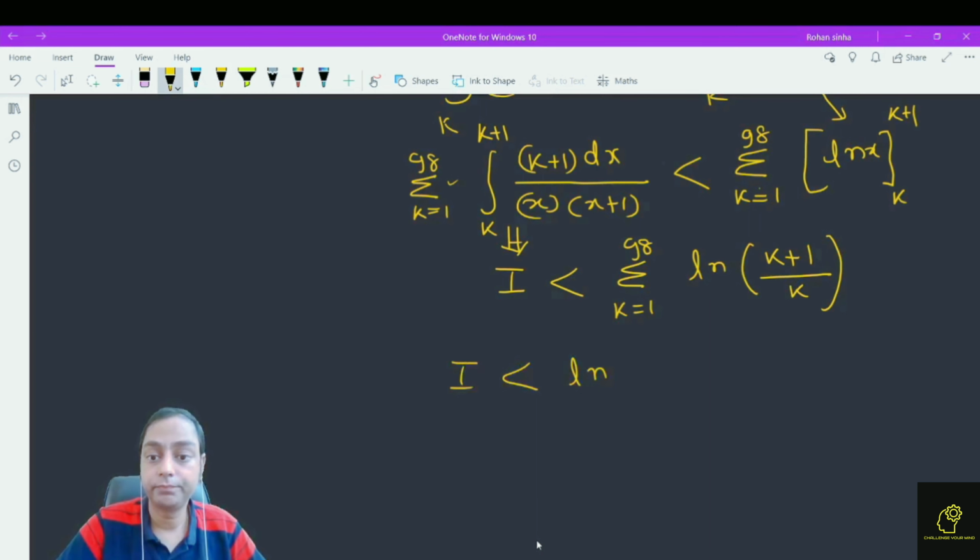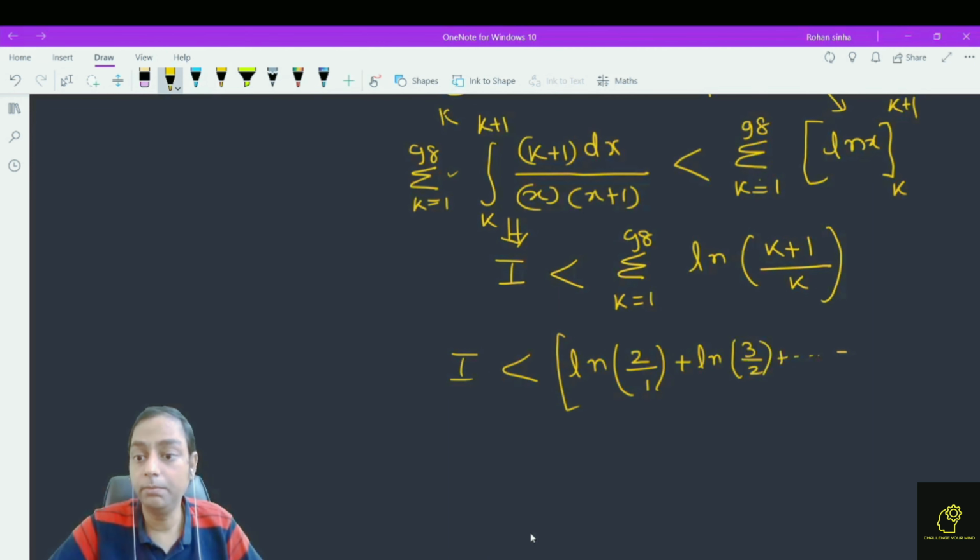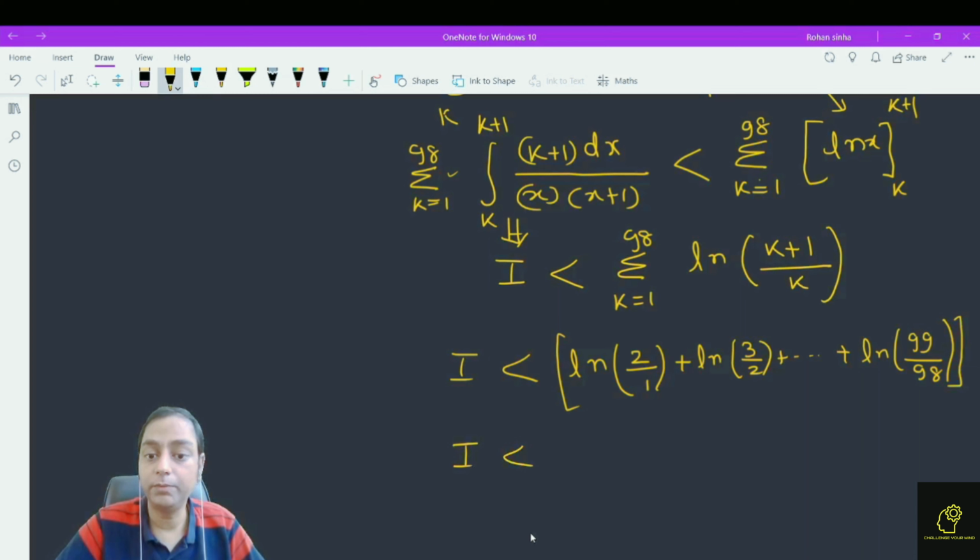So simply putting the values of k from 1 to 98, what we find finally, this I is less than log of 2 by 1, plus log of 3 by 2, till log of 99 by 98. Apply the concept of logarithm. What we find finally, this is log of 2 by 1 into 3 by 2 till 99 by 98.